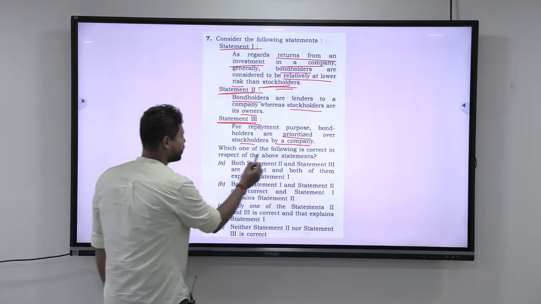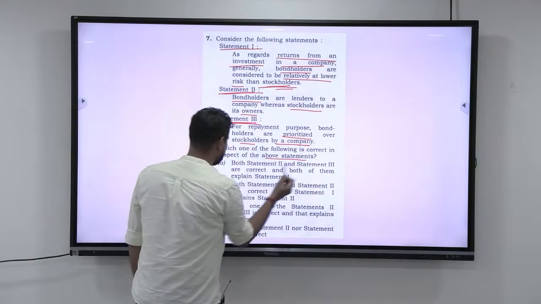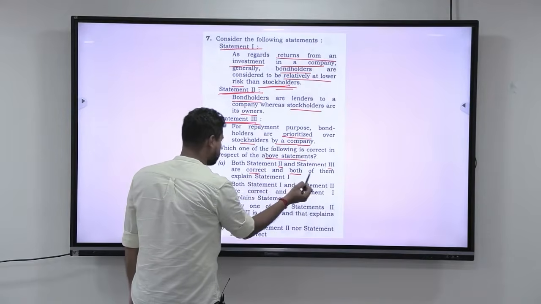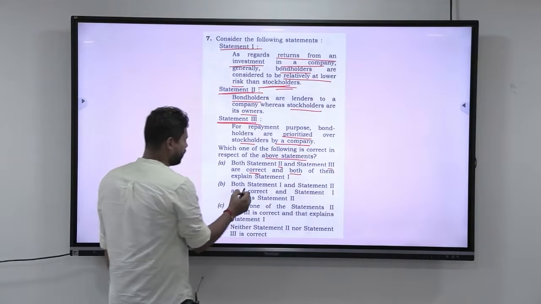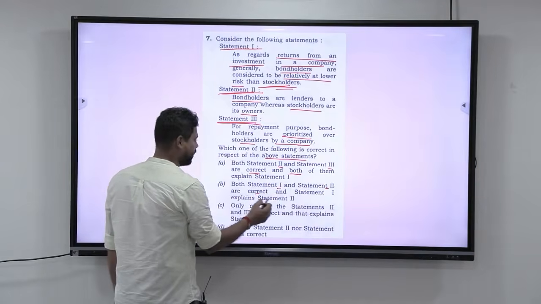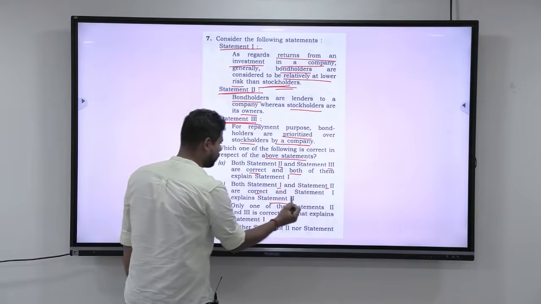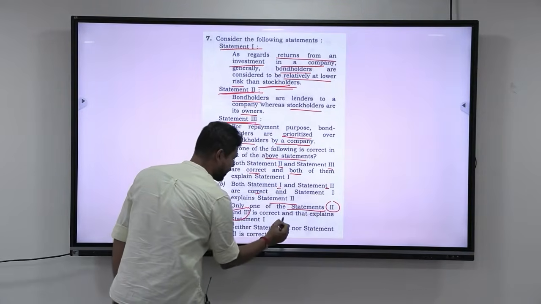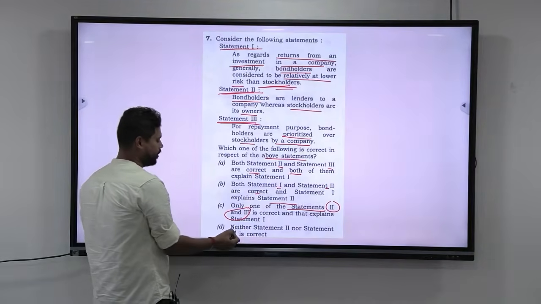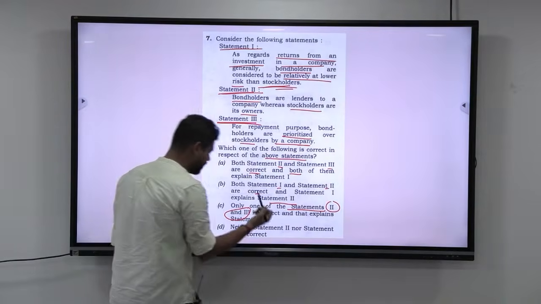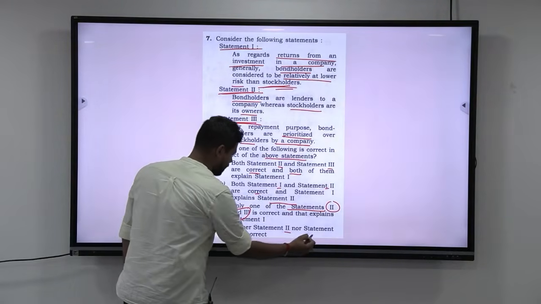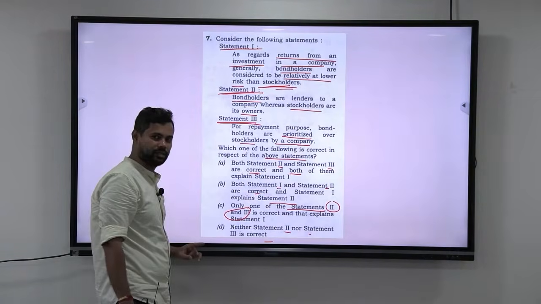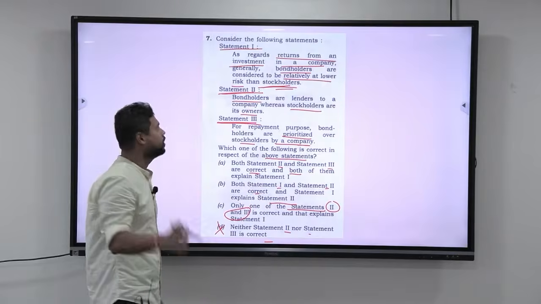Okay. Now, which of the following is correct in respect to the above statements? Both statement 2 and statement 3 are correct and both of them explain statement 1. Both statement 1 and statement 2 are correct and statement 1 explains statement 2. Only one of the statements 2 and 3 is correct and that explains statement 1. Neither statement 2 nor statement 3 is correct. Okay. So here they are not even talking about statement 1, they are telling neither statement 2 nor statement 3 is correct. Anyways, coming back to this, look at this.